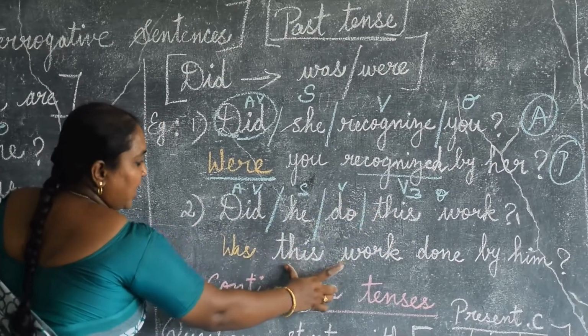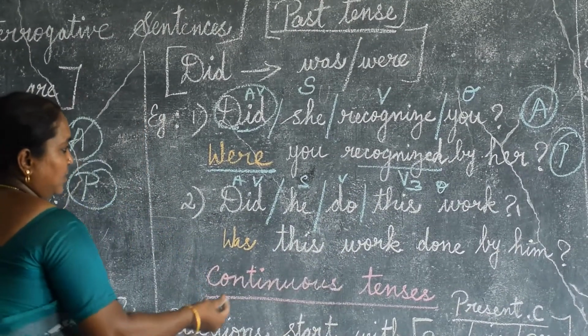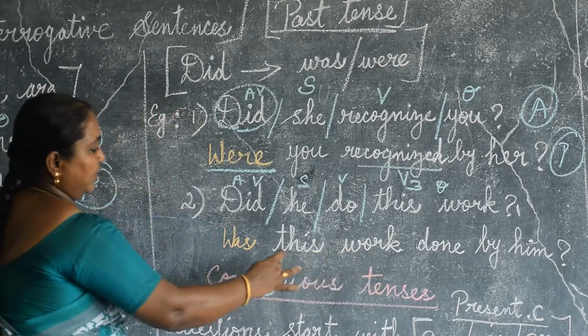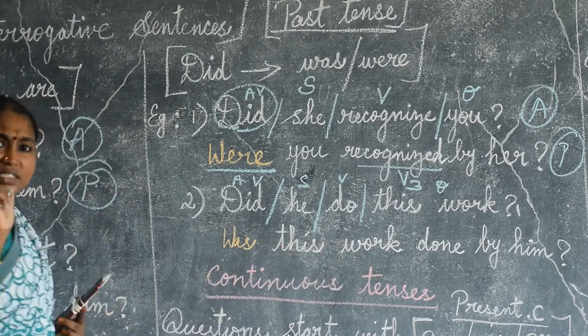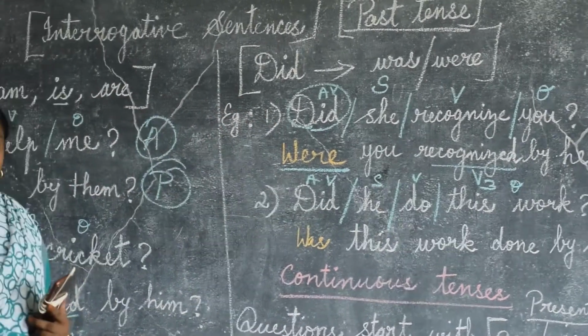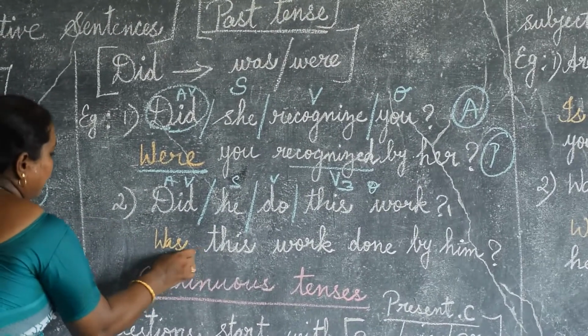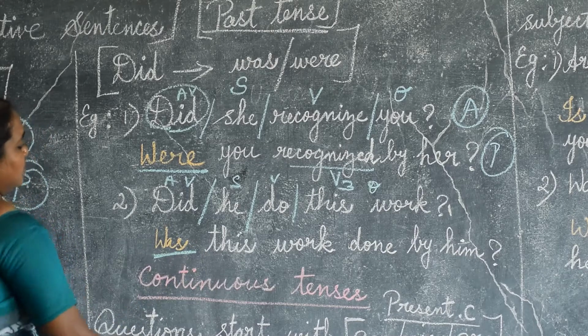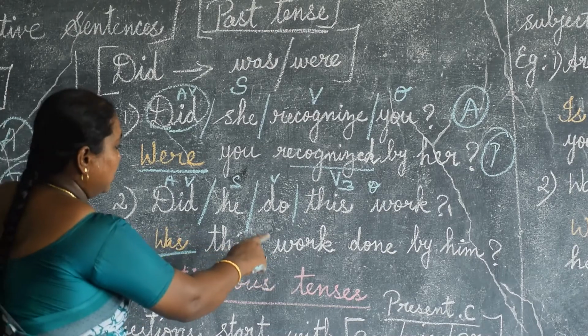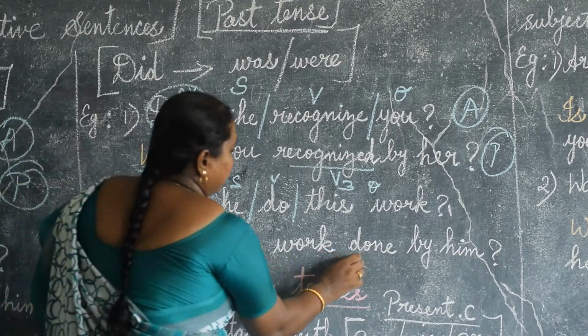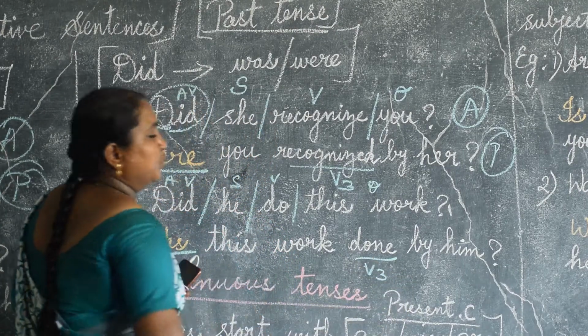So, this work has to come here. So, this work I have written. This work is singular, not many works. So, we have to take "was". Was this work done? V3 column for do.